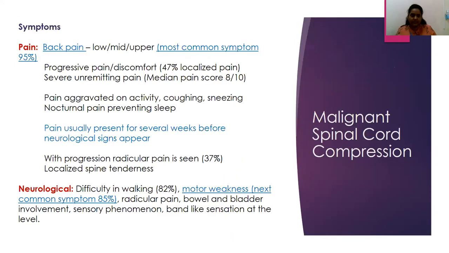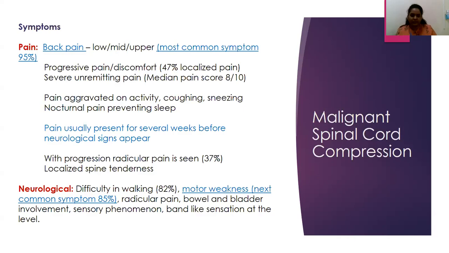When we go to symptoms, the most common presenting symptom preceding a skeletal related event is pain. Approximately 95% of patients will present with pain in the back over 4 to 6 weeks. The initial complaint would be a dull aching pain in the lower back, and it will be progressive, with a discomfort that develops with it. Over a period, it will be a severe unremitting pain, and patients present to the clinic either with an impending cord compression or with a cord compression already set in.